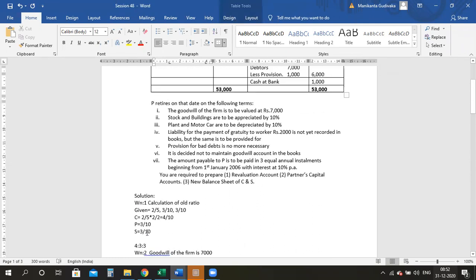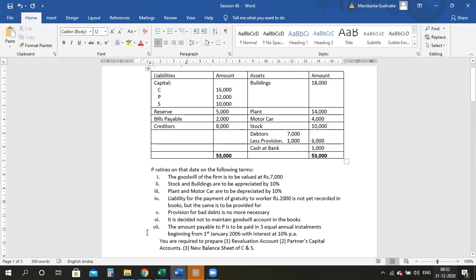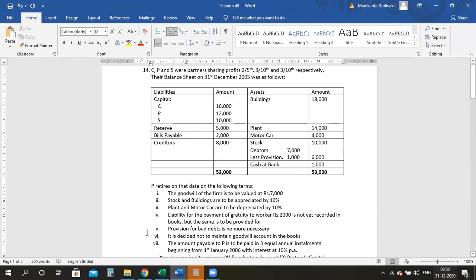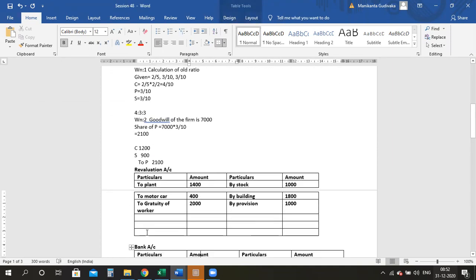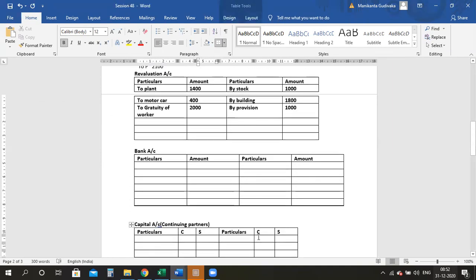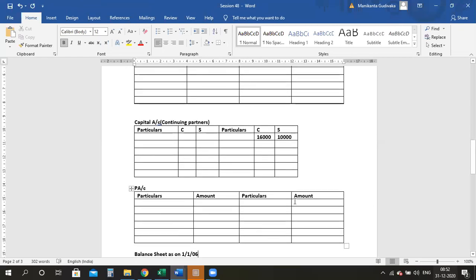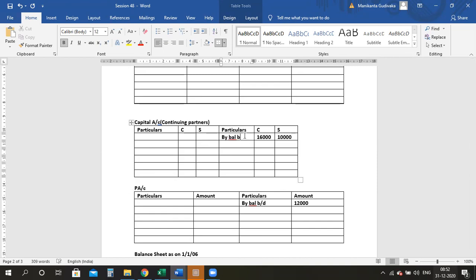No, ma'am. Now let's take the opening balances of the next account, the capital account. Opening balances of C, P and S are 16,000, 12,000 and 10,000. Come here, 16,000. And for S it is 10,000 and for P it is 12,000. What are these opening balances? So I should write by balance brought down here. Also here by balance brought down.